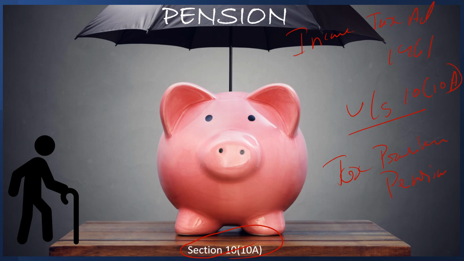How much amount is taxable and how much amount is exempted as per the income tax provisions. There are many rules and regulations under this Income Tax Act.